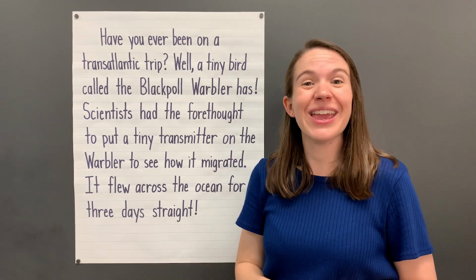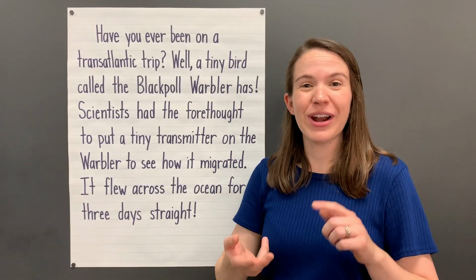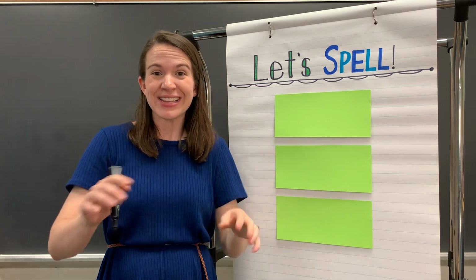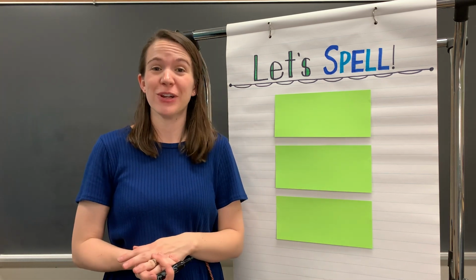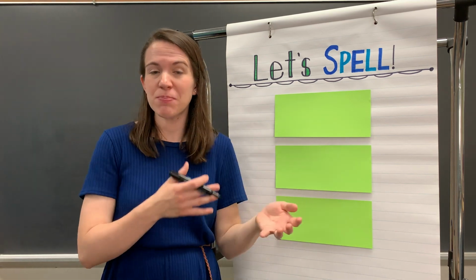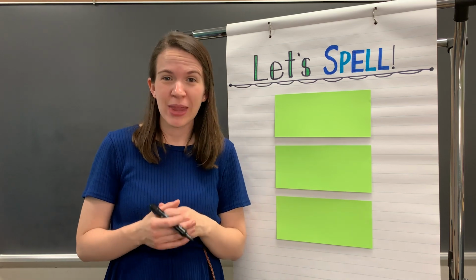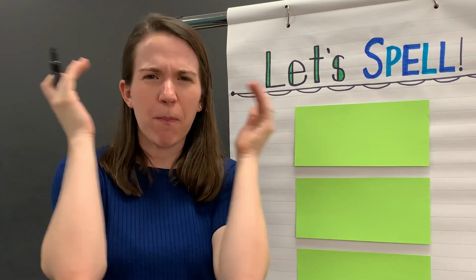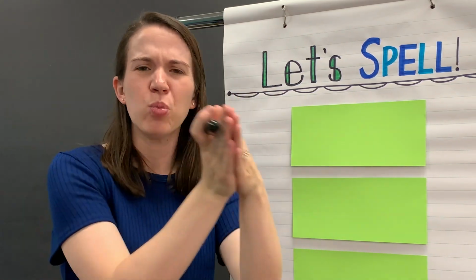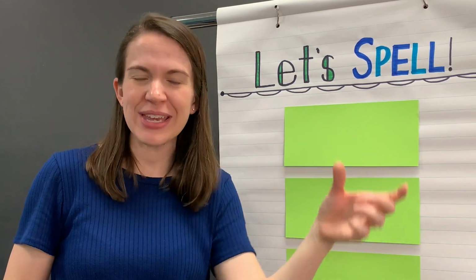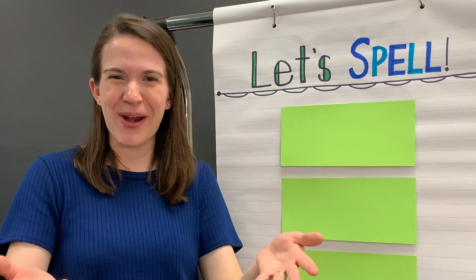Great work reading and understanding words with the for and trans prefixes. Now that we've had so much practice reading words with the prefixes for and trans, let's see if we can spell words with these prefixes. You're going to need your paper or whatever it is you're going to write on, and then something to write with like a pencil or a crayon. Now, when we spell words, we try to visualize or make a picture in our mind of how many word parts that word has. Then we think about the sounds that we hear in each of those word parts. Are you ready to try it?